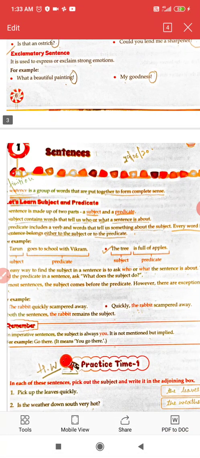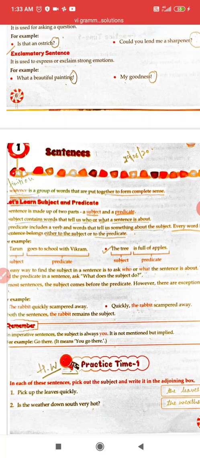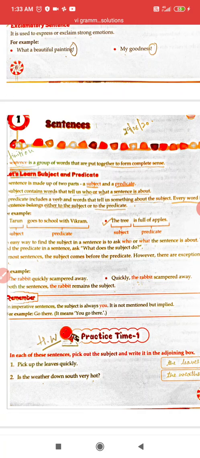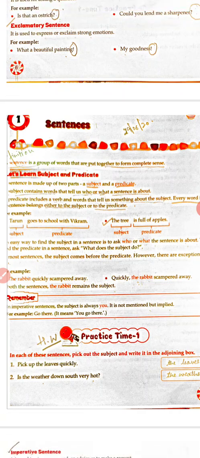Every word in a sentence belongs either to the subject or the predicate. For example, Tarun goes to school with Vikram. Now, Tarun is a subject and goes to school with Vikram is a predicate. The tree is full of apples. The tree is subject and is full of apples is predicate.